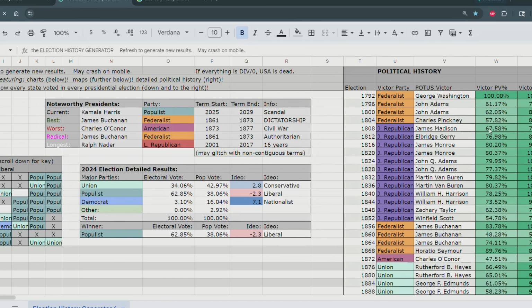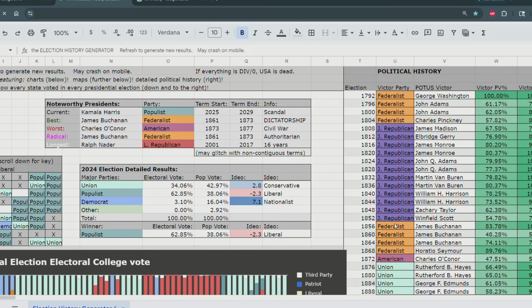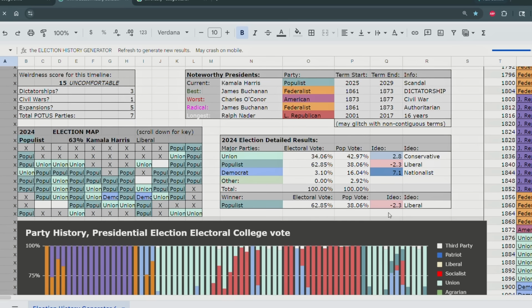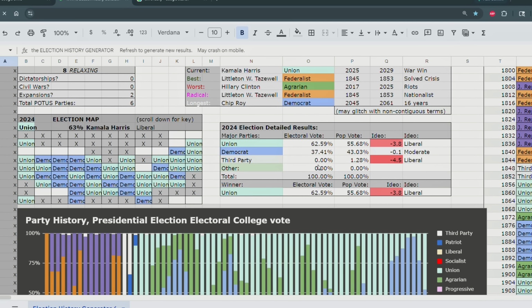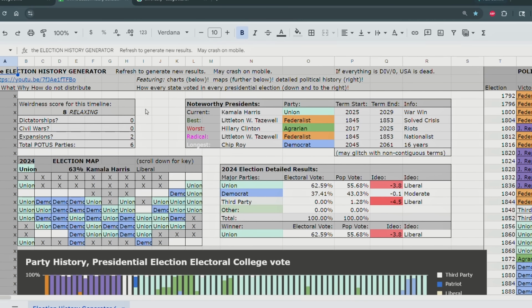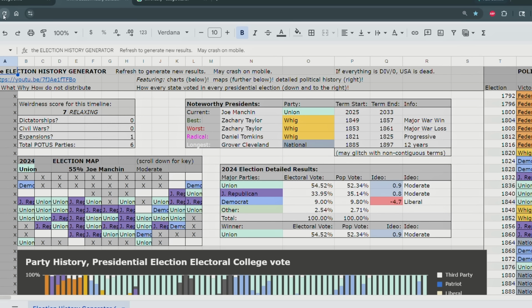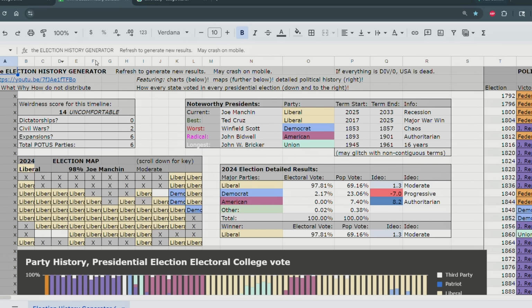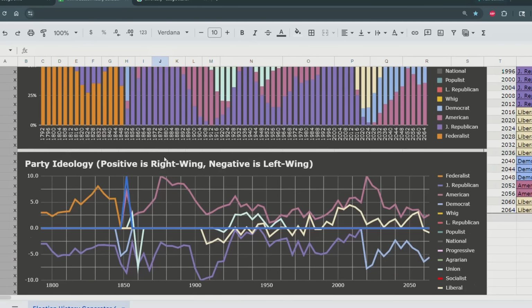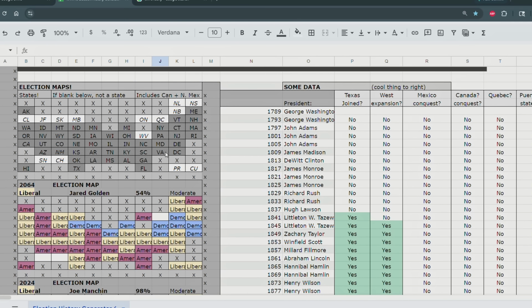Look at this. In the base timeline, it's a bunch of years. 50 years of Republicans. Another relaxing timeline. Odd timeline. Relaxing timeline. Look at this. An uncomfortable timeline because there's 6 expansions. Not even Mexico. What are the 6 then? Oh.